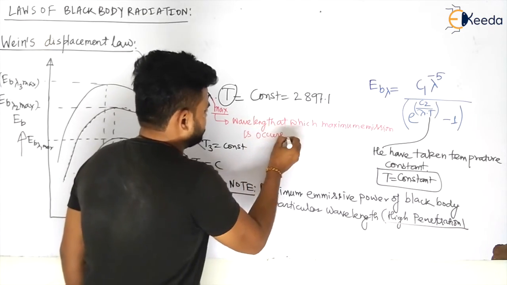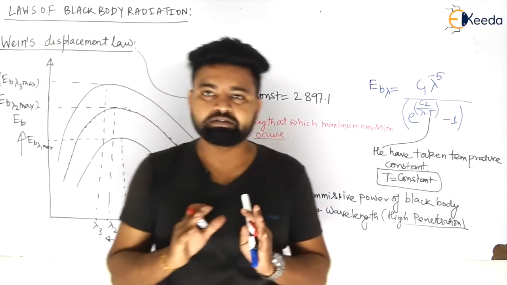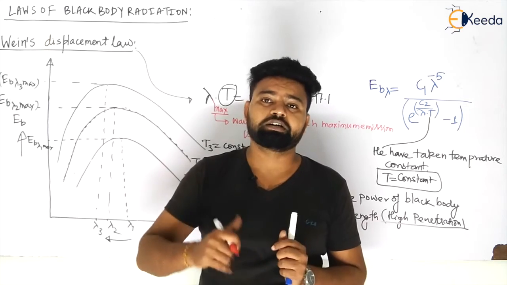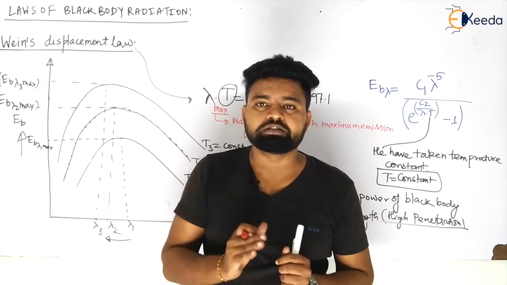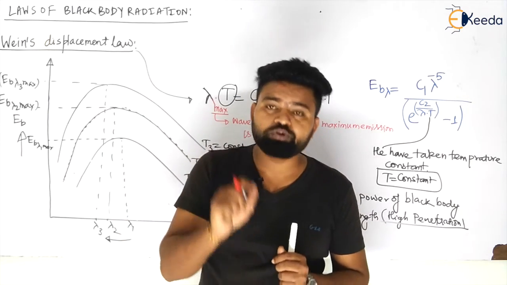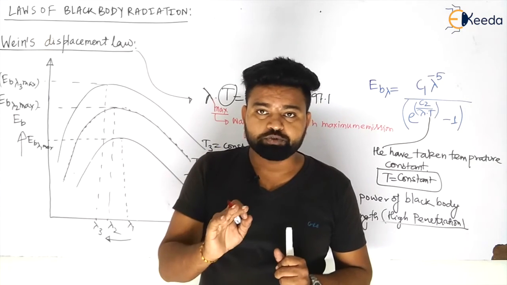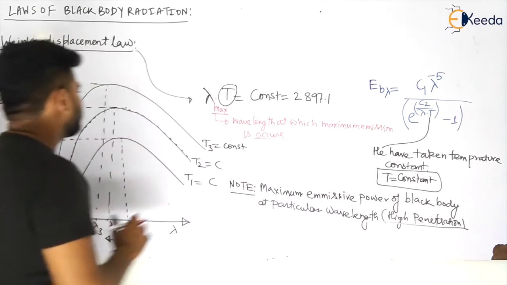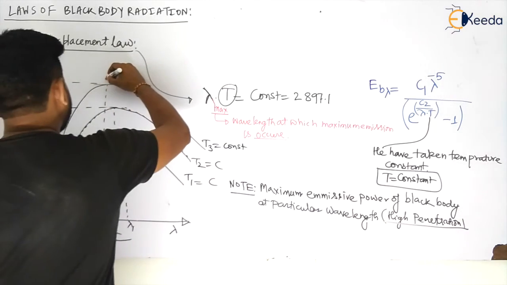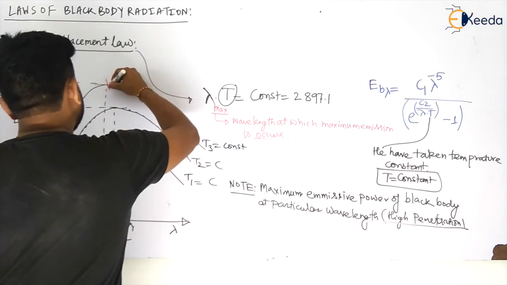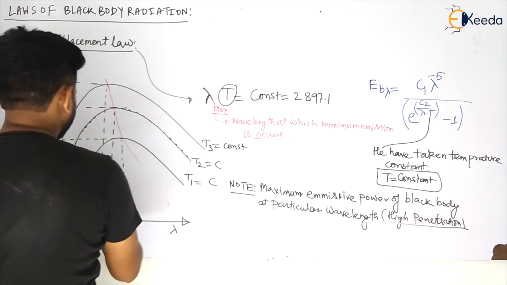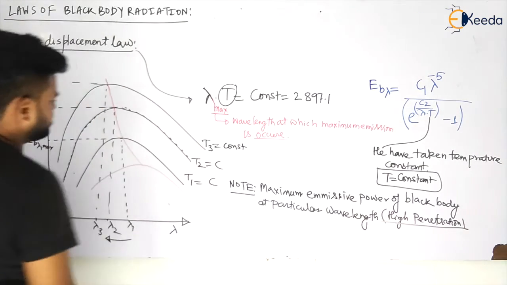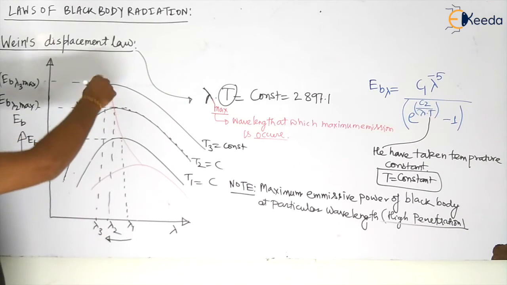It does not mean that this wavelength is the maximum. It means that at this particular wavelength, this is giving you the maximum emissive power of a black body. So if you see, this graph will be something like this, my dear students.